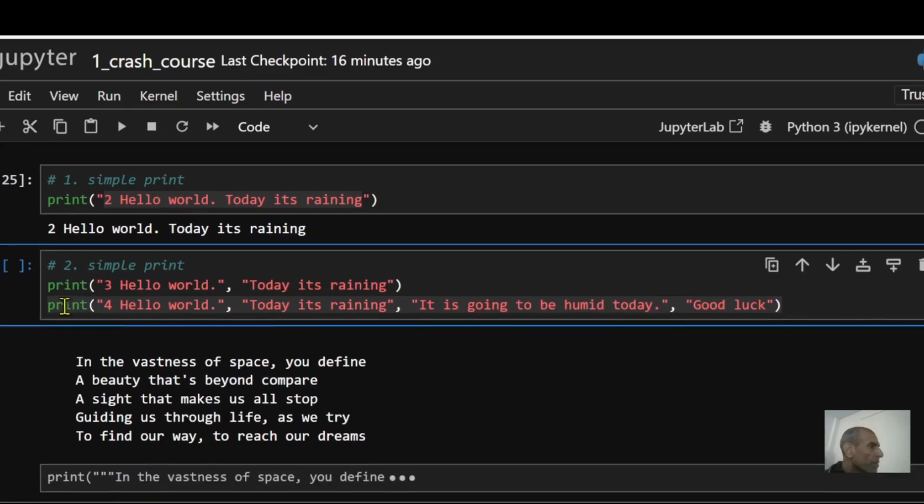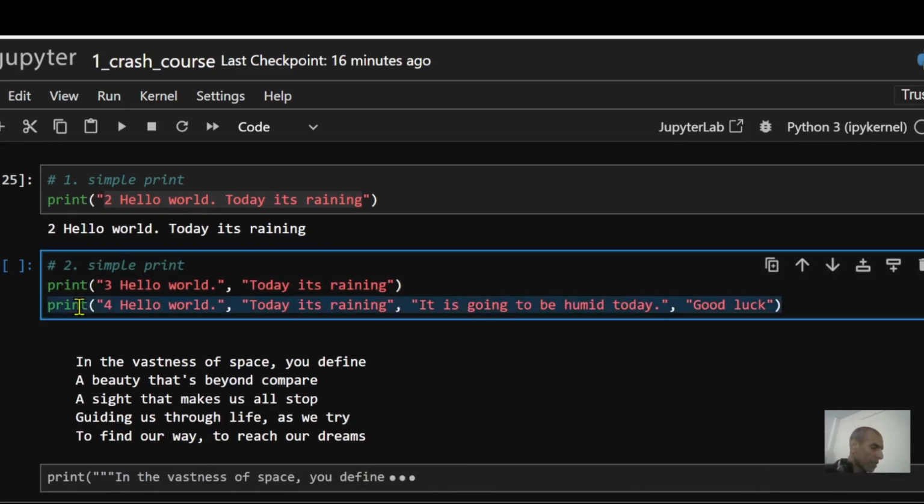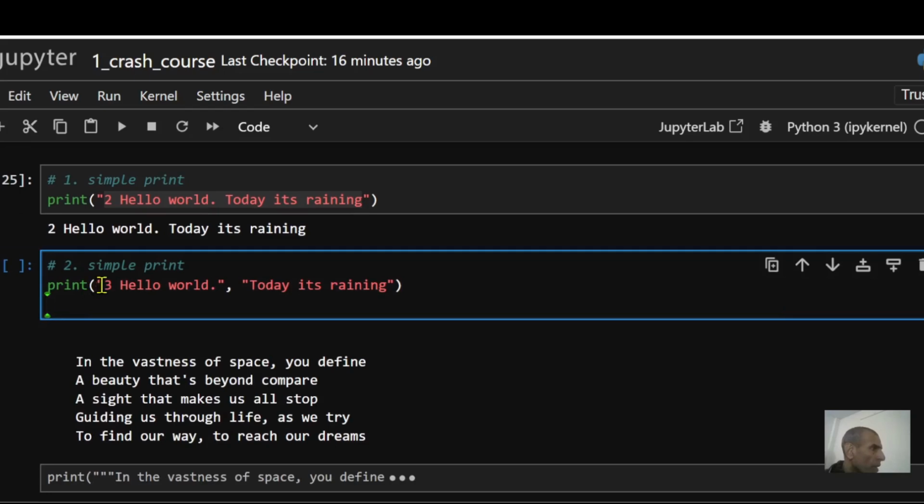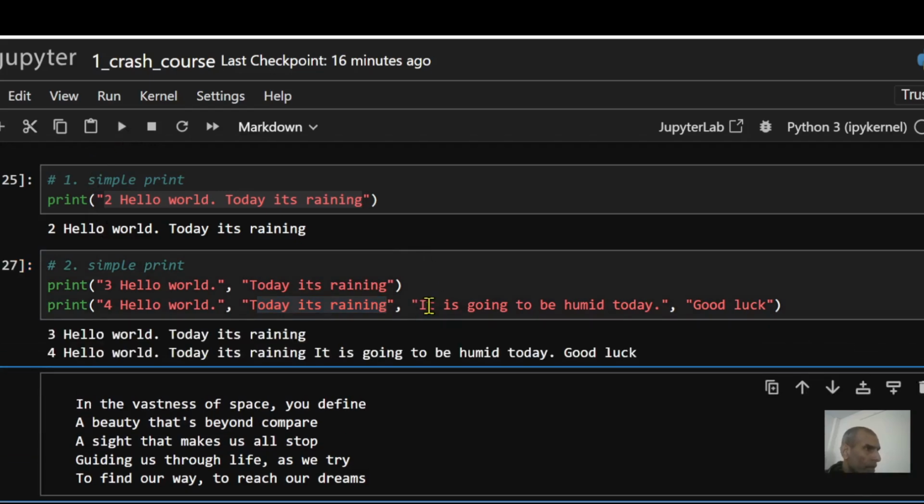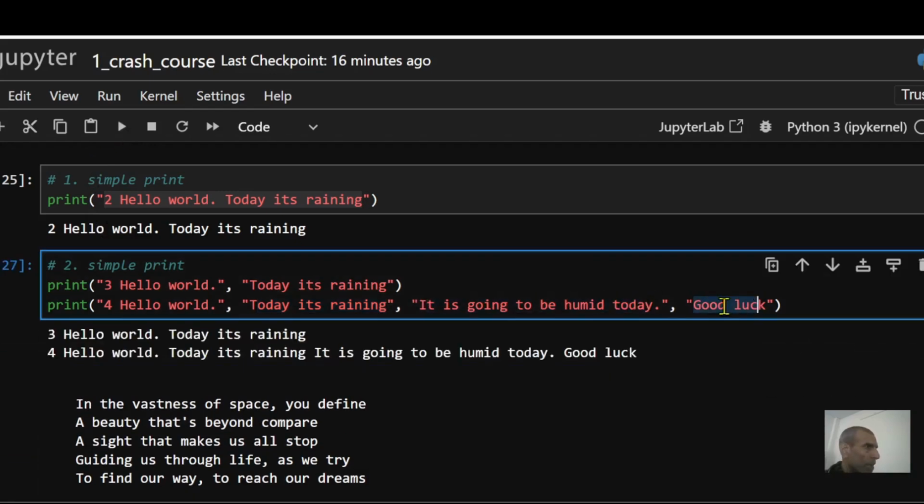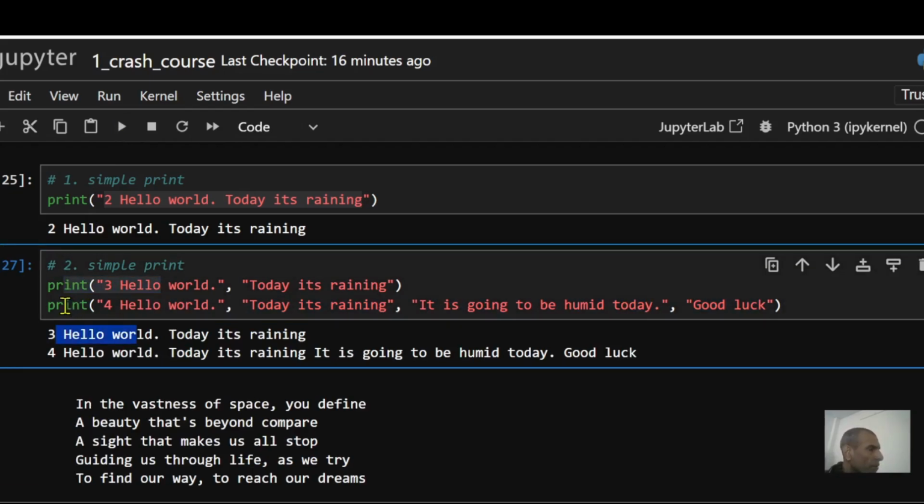You can actually print multiple statements. In this particular instance, let's say you want to print hello world like this, and then comma, today it's raining. And what Python is going to do is print this string right here, and then after that, it's going to print this string right here. So you can put multiple strings like this. I can paste another one right here. In this case, it's going to print out this string, and then this string, and also this string right here. Now, if you notice, it did the first print statement, which is this right here. And after that, it performed this print statement.